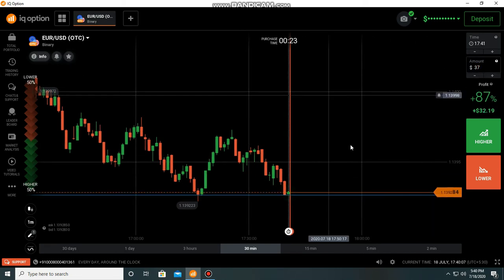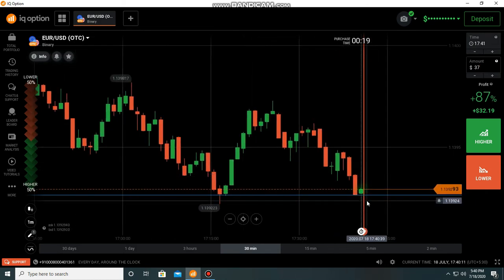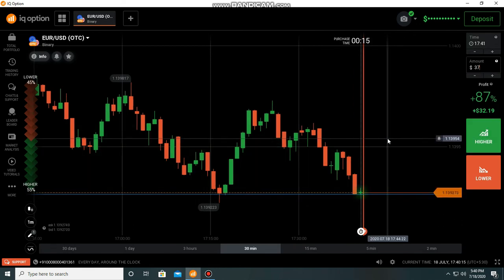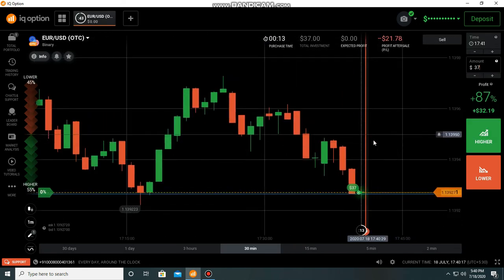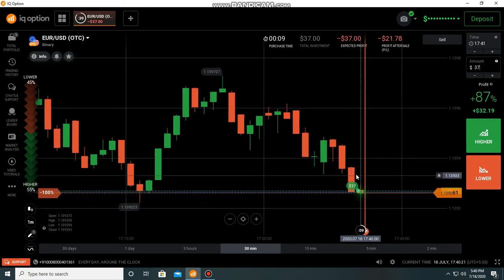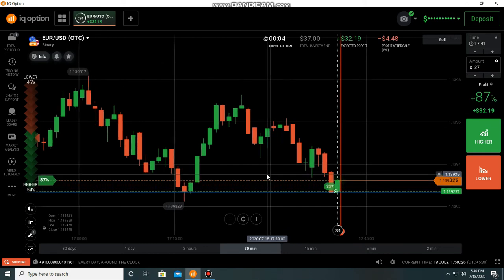It's a Marubozu candle in the SNR level, so I need a good entry. Okay, I'm going to place a call option. I placed here a call option because I'm seeing a reversal candle in the support level, means we can expect a reversal. That's why I placed here a call option.